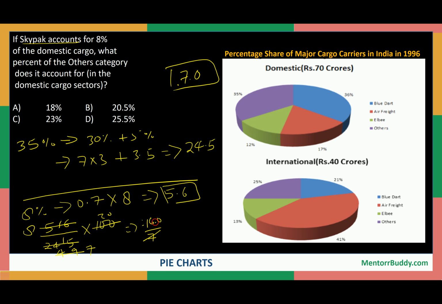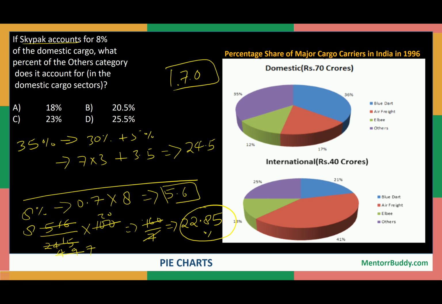It will become how much? 2. 7 into 2 is 14, right? Then we are left with 20, so 7 into 2 is again 14, so we are left with 6. We can put the decimal point. This will come out to be 60. 7 into 8 is 56. Then 40 is left. 7 into 5 is 35. So it is coming out to be